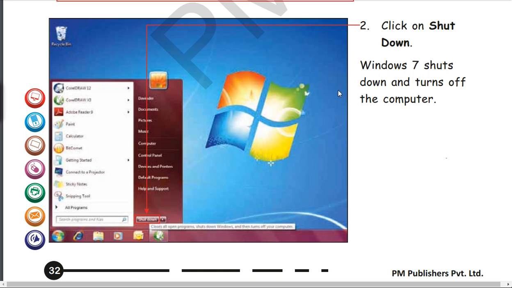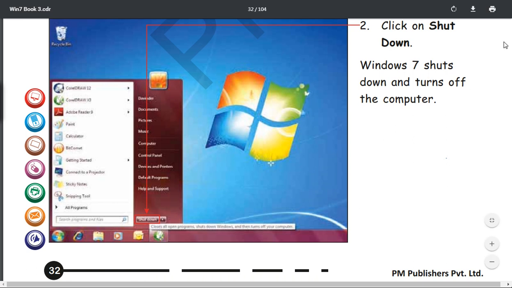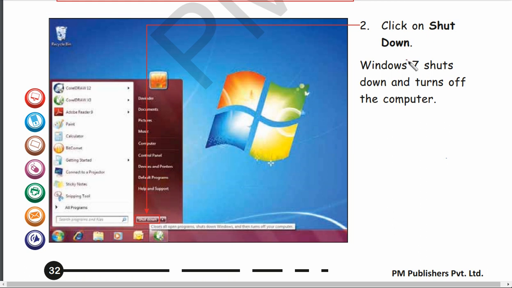Now have a look. Next step: click on shutdown in Windows 7. Same option: go to the start menu, click on the shutdown option, and it will shut down.